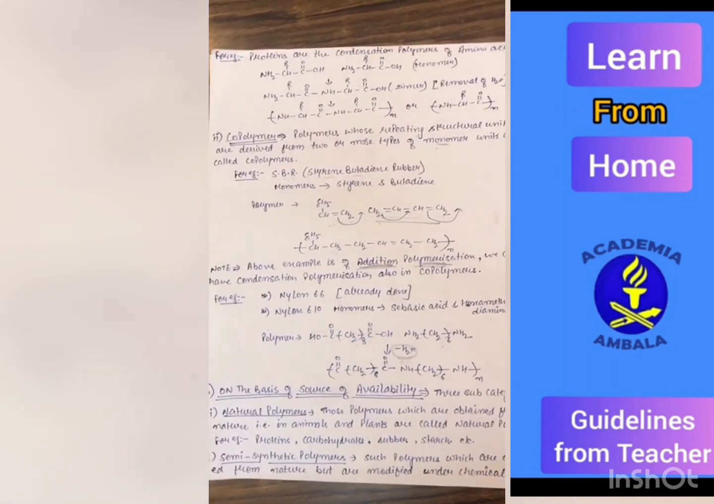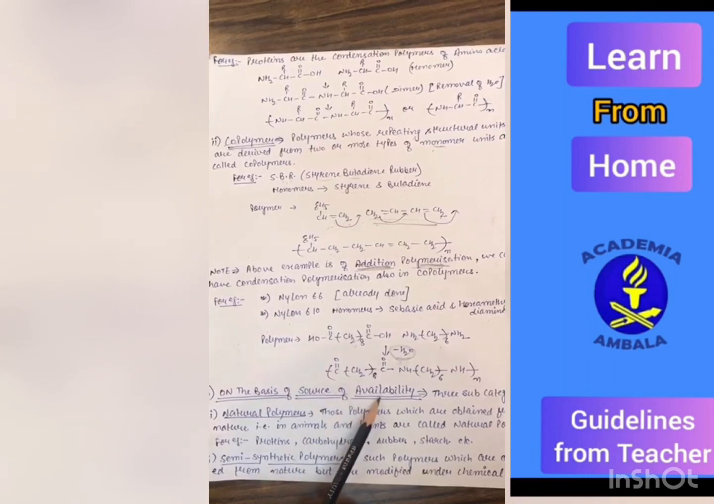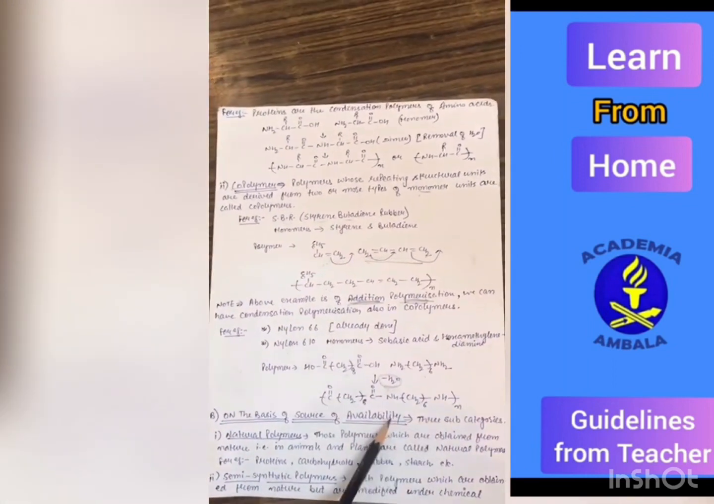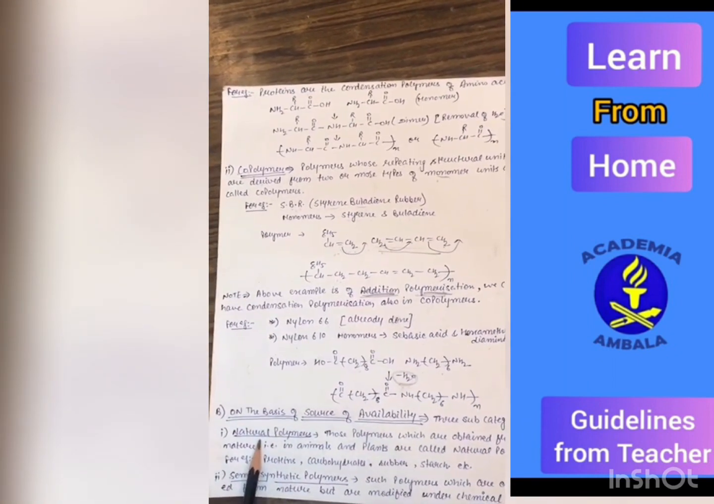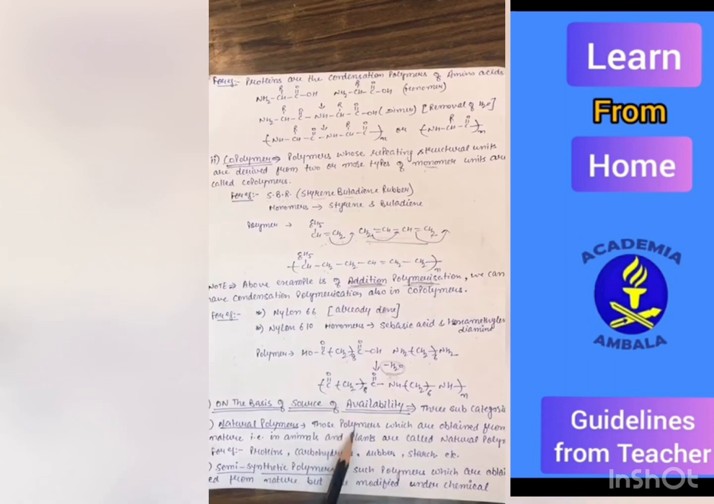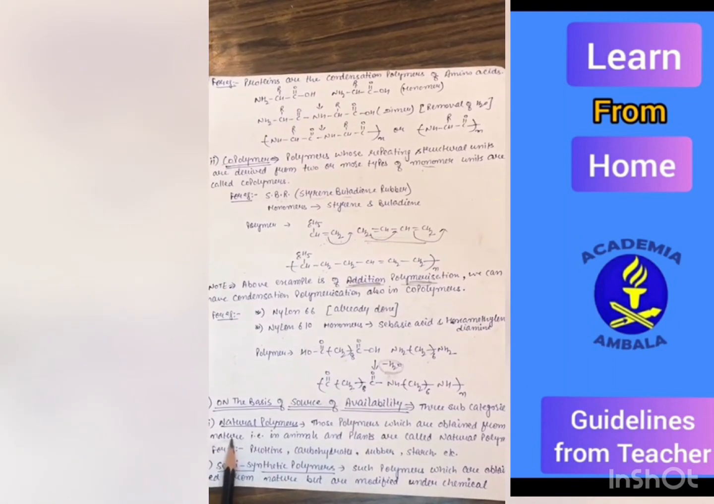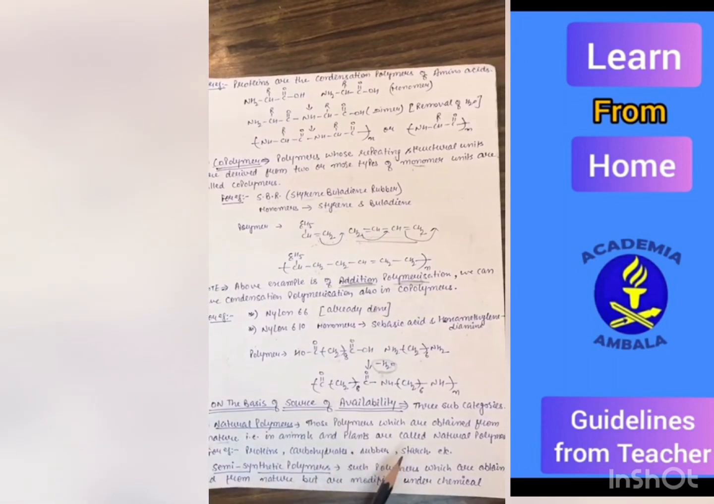Now, next category is on the basis of source of availability. On this basis, we are categorized into three categories. First one is the natural polymer. As the name indicates, those polymers which are obtained from the nature. For example, proteins, carbohydrates, rubber, etc.